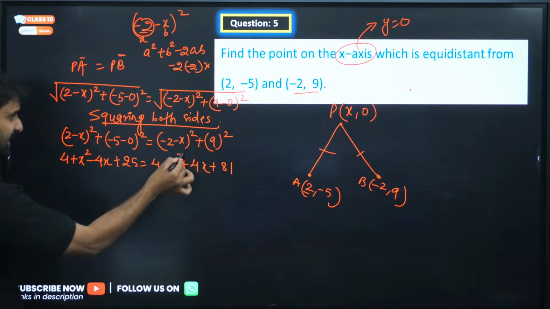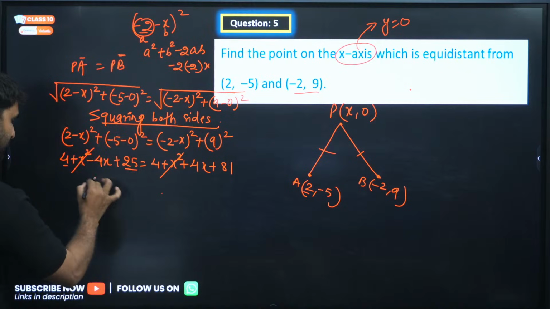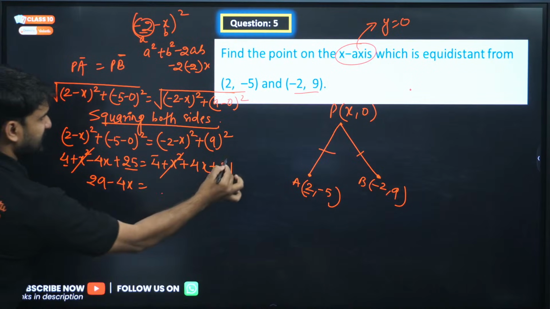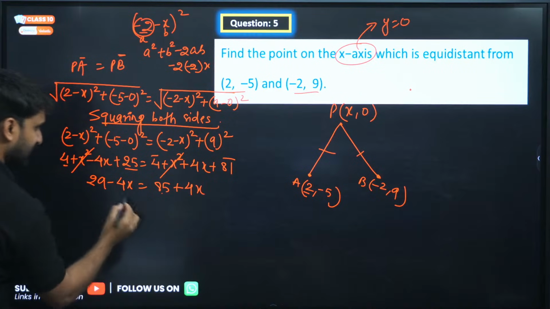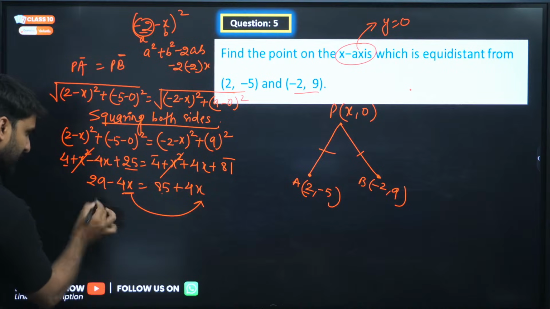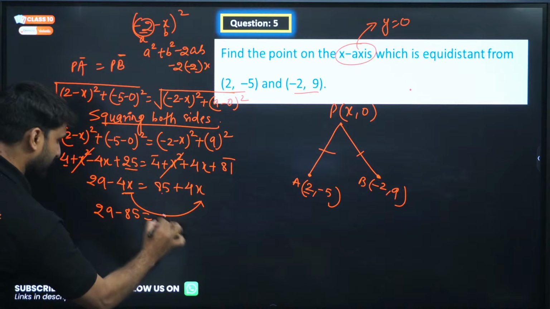So can we cancel? X square will be cancelled with this. 4 plus 25 will be 29 minus 4x, and this is 4 plus 81 will be 85 plus 4x. Can we shift this minus 4x there, and this 85 will come here. So 29 minus 85, and 4 plus 4 will be 8x.